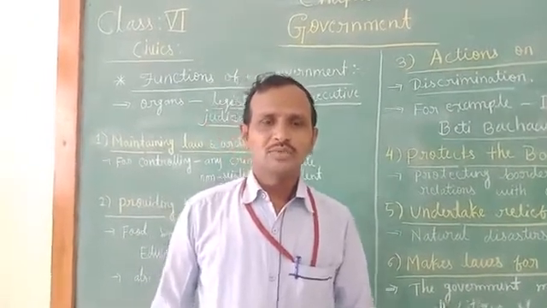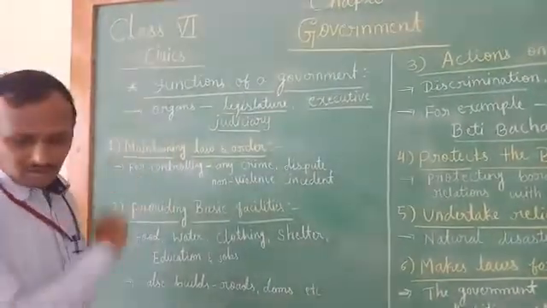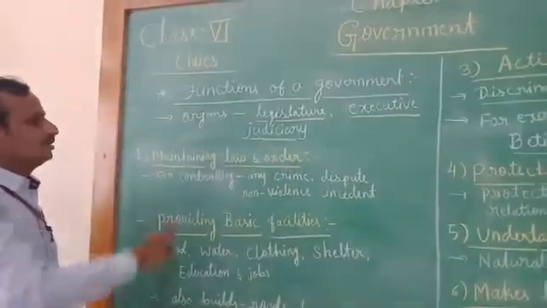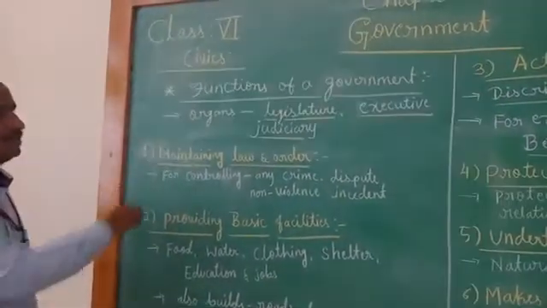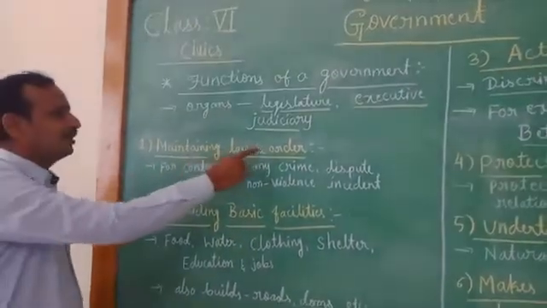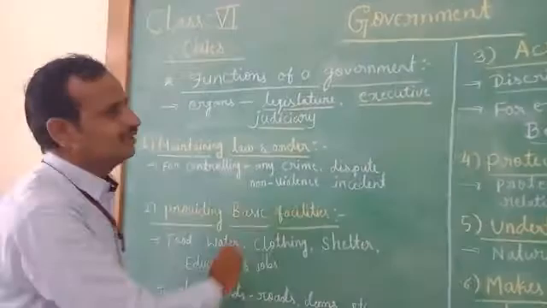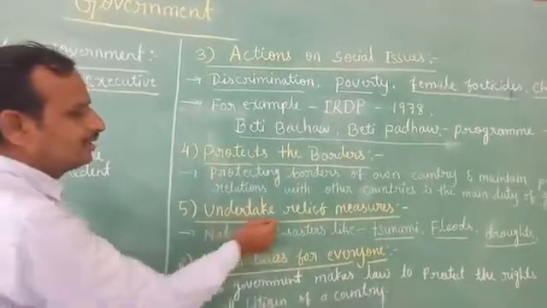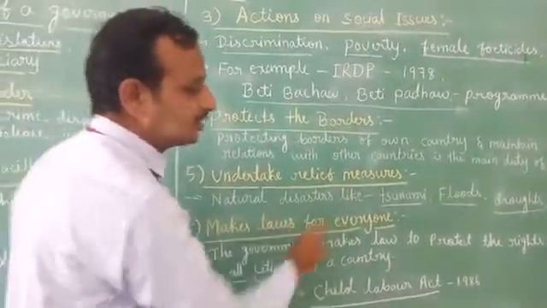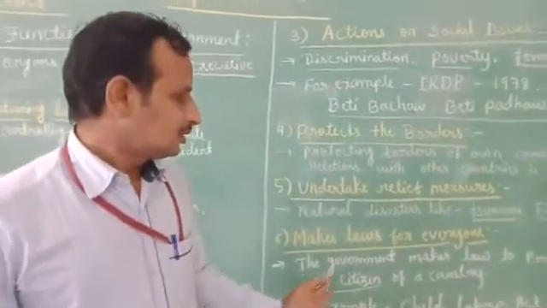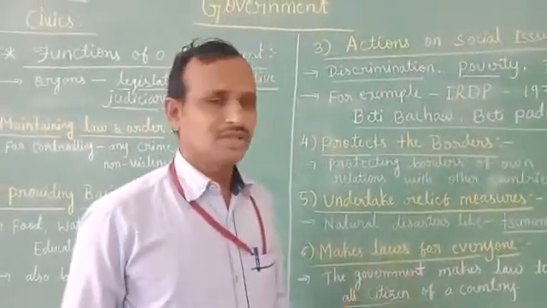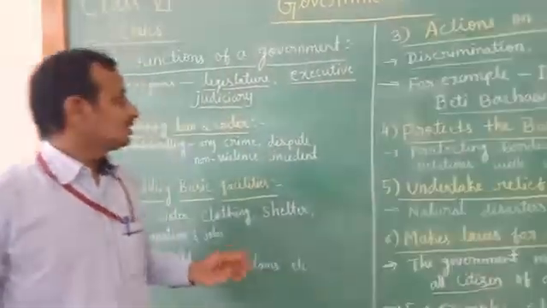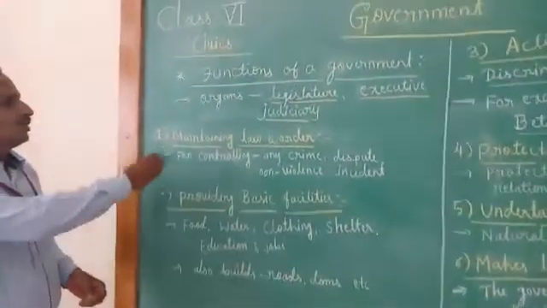So let us go to today's topic: what are the functions of the government. Today's topic is functions of government. Let us see the functions here. There are mainly six functions. The first one, maintaining law and order, providing basic facility, action on social issues, protect the borders, undertake relief measures, makes law for everyone. These are the main functions given in your textbook. Apart from these, there are many other functions of government. So let us see the functions one by one.